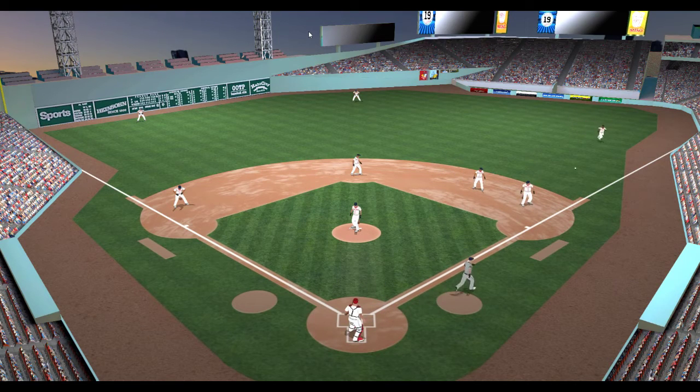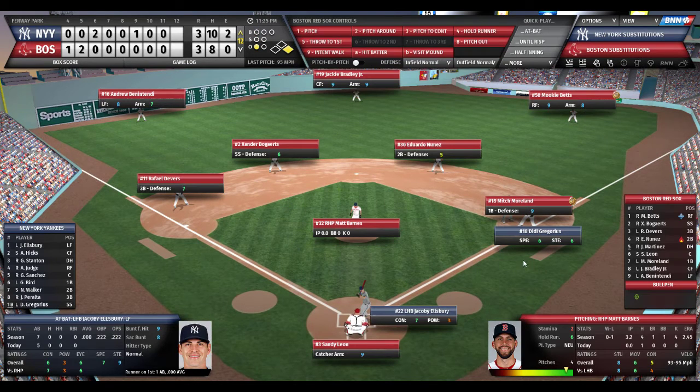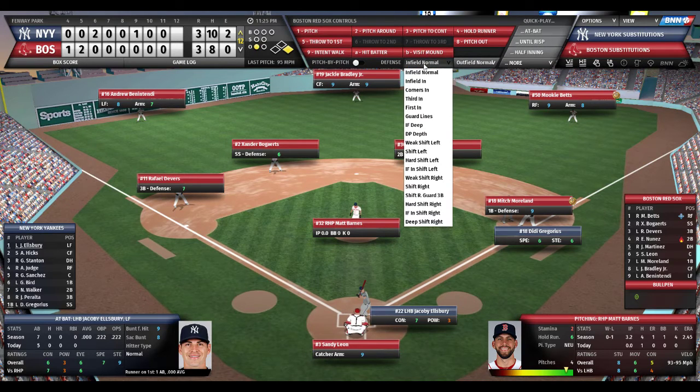And that ball's ripped to right field. Betts gets to it in a hurry. And Gregorius is held to a single. Go ahead, run at first. Gregorius, 6 out of 10 speed, 6 out of 10 stealing ability. And here's Jacoby Ellsbury. Ellsbury 0 for 5. He's attempted 2 bunt hits, and I have not played the corners in on either one of them. We got him out both times. So we'll play the infield at double play depth.